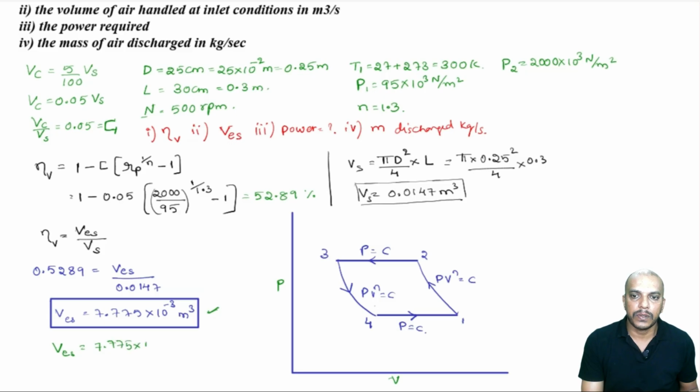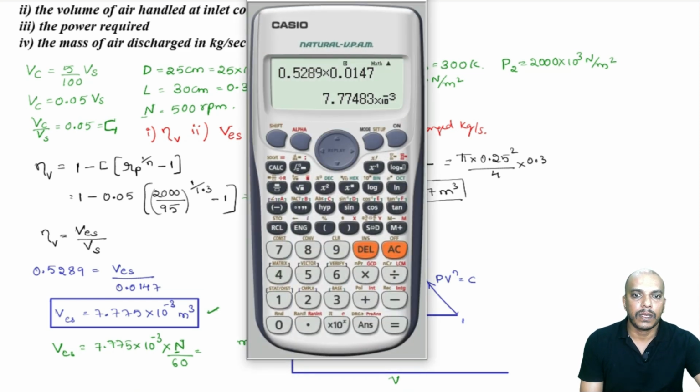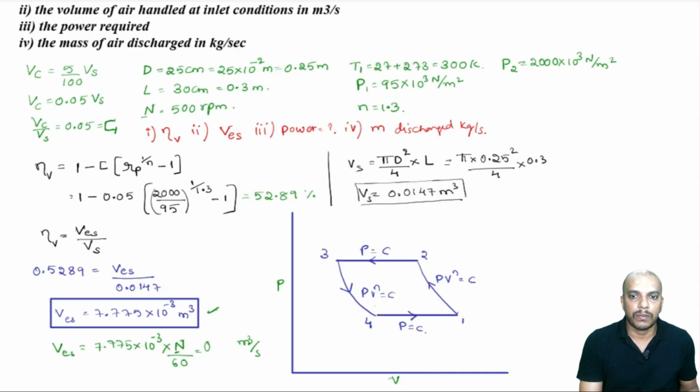All we have to do is multiply with respect to RPM, that is N, and since this is in per minute, we will have to divide by 60. This will be meter cube per second. So, 7.775 into 10 power minus 3 into 500 divided by 60 gives 0.06479, or we can write 0.0648 meter cube per second.